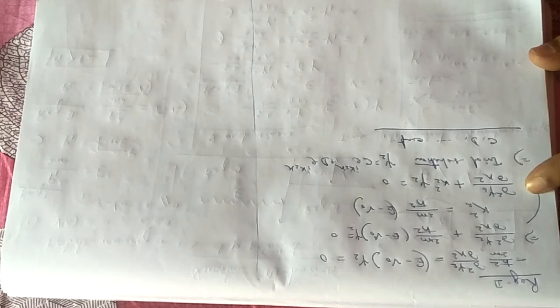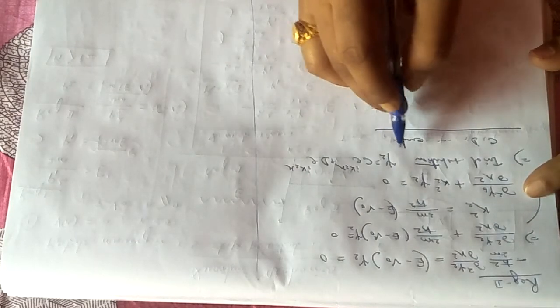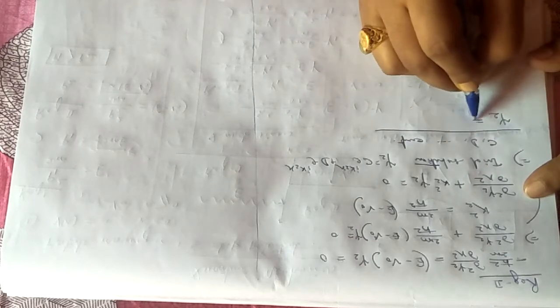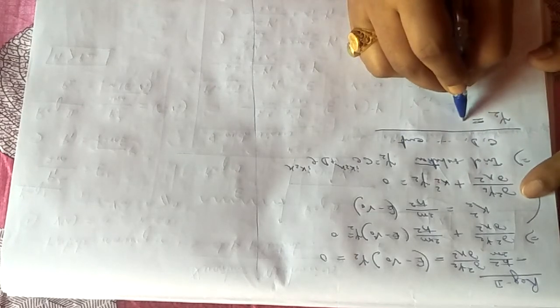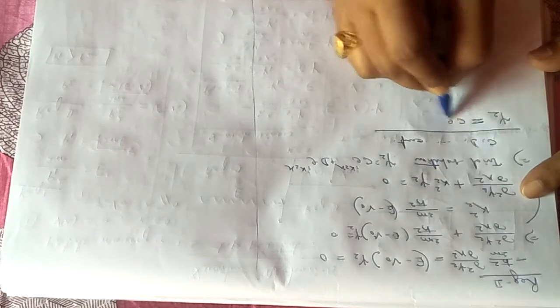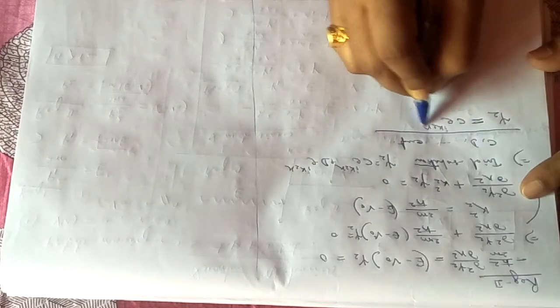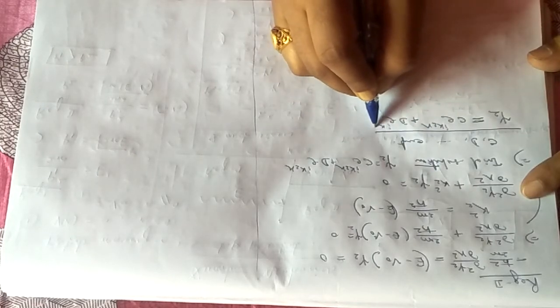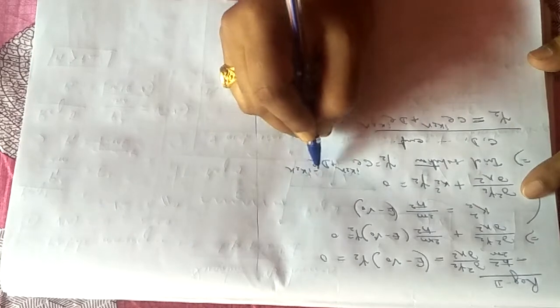Now we have 4 unknowns, a, b, c, d, and how many solutions do we have for these 4 unknowns? So let us work on psi 2 a little. This equation is the wave function, and the wave function has 2 parts. One is c e to the power i k2 x, and another part is d e to the power minus i k2 x. The first one is plus and the second one is minus.